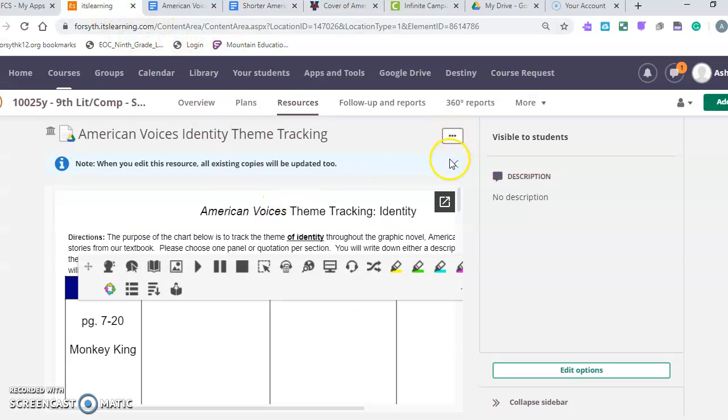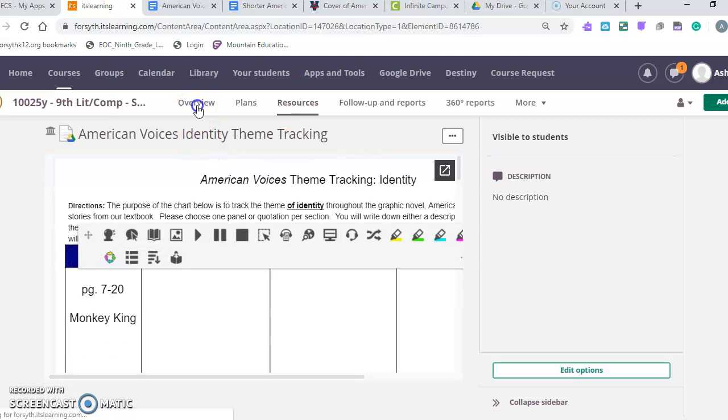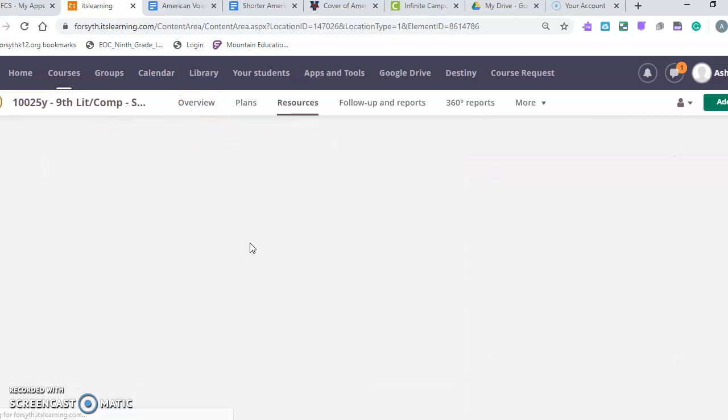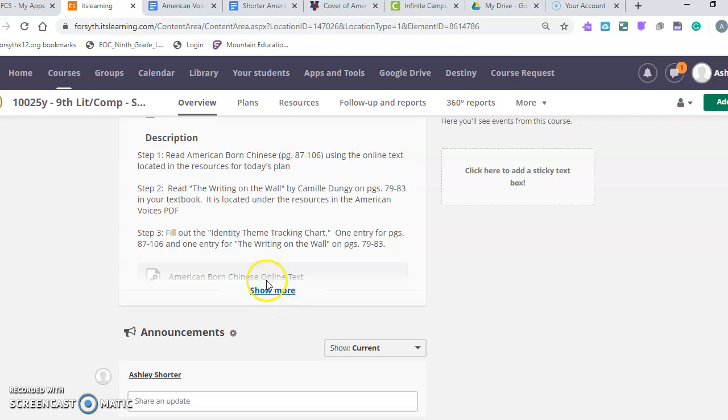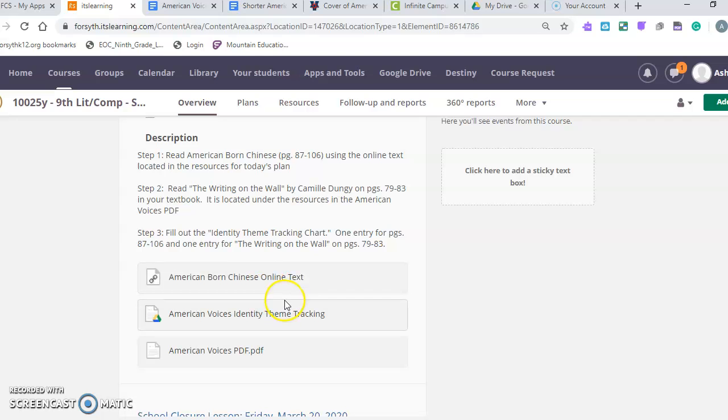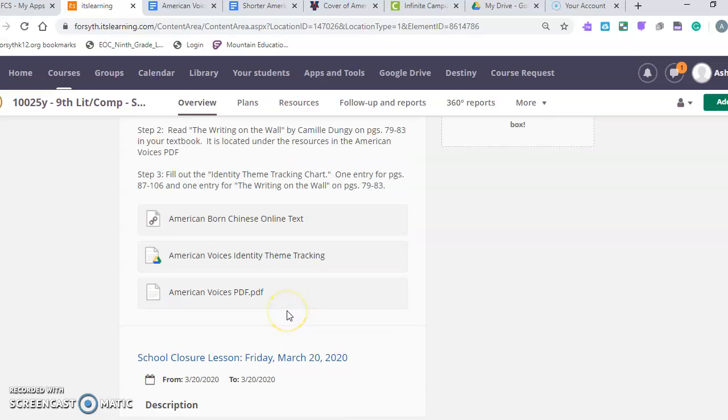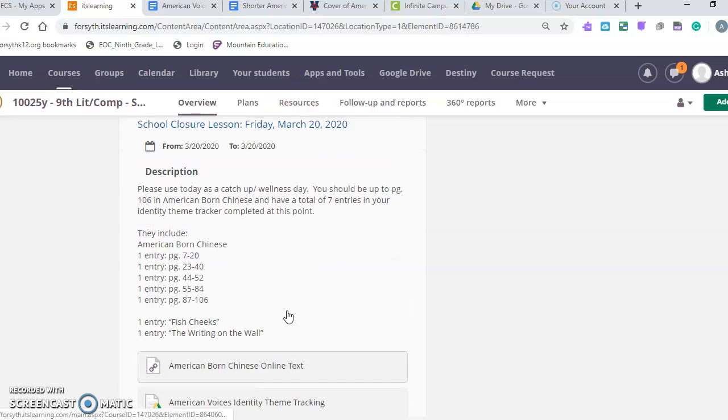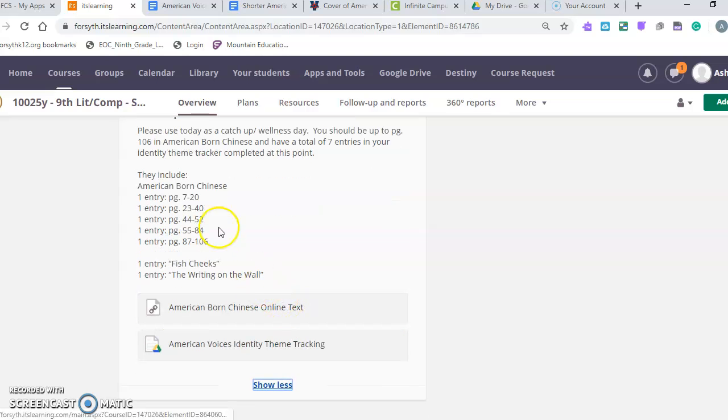All right, so that is it for the lesson plan for today. So if you have read American Born Chinese, you have read The Writing on the Wall, and you have filled out an entry for American Born Chinese and one for Writing on the Wall, then you have completed your block day lesson. You'll notice that tomorrow is a catch-up day. That's for the whole county. We want to provide everybody the opportunity to get caught up on what they might have missed. So it says, please use today as a catch-up wellness day.